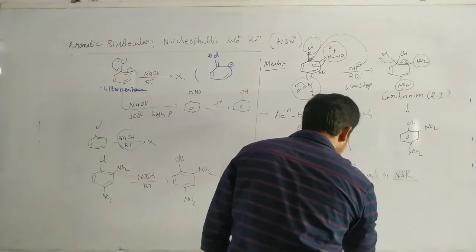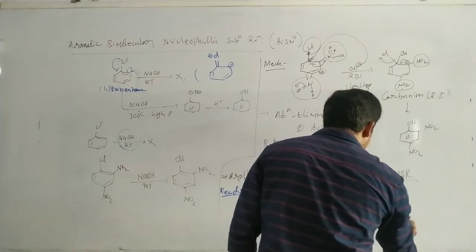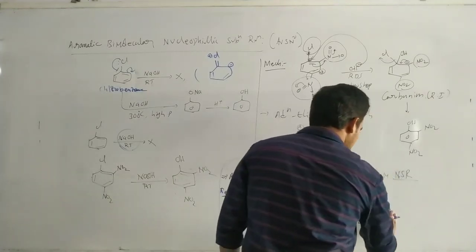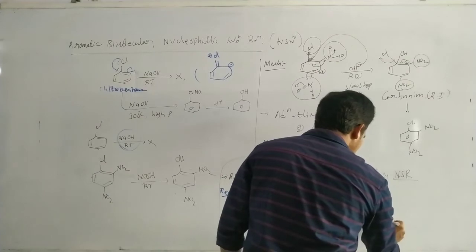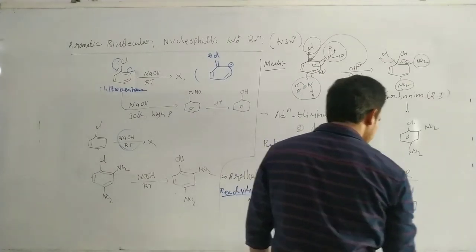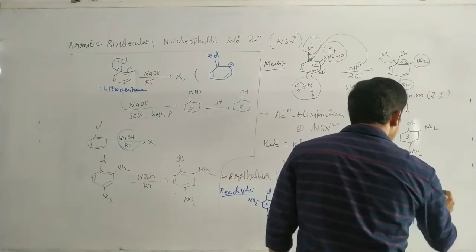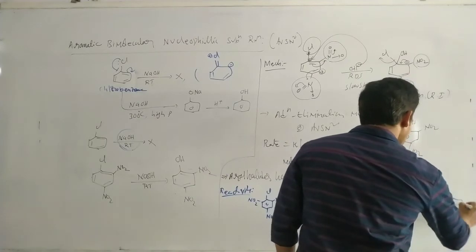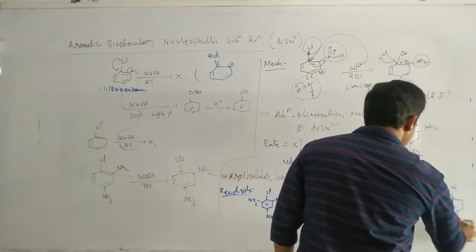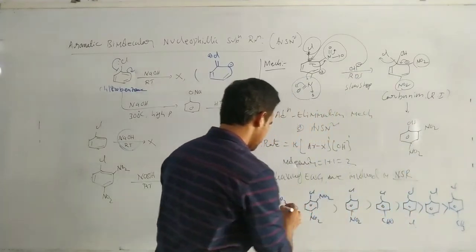Next, I am writing at the para position, meta. Of course, I am writing a weak withdrawing group here, that is CHO, and Cl. If a compound contains a donating group, it reacts very little.